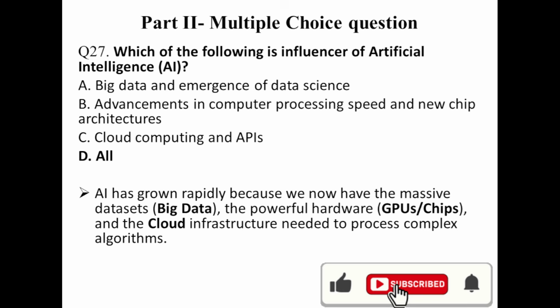AI has grown rapidly because of what? We now have massive data sets, what you call big data, powerful hardware, GPU chips, and cloud infrastructure for processing complex algorithms.